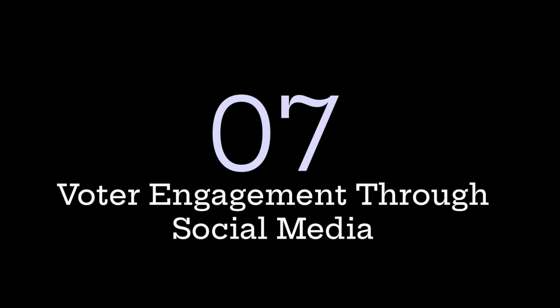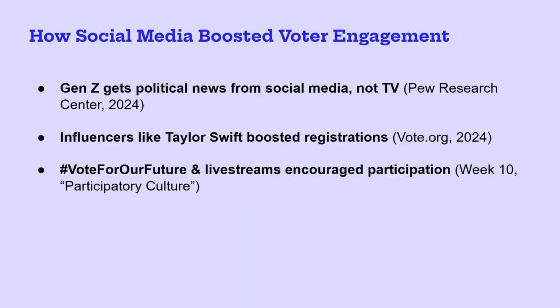Social media has helped boost voter engagement this year, especially among Gen Z. According to Pew, Gen Z is 58% more likely to get political news from social media rather than TV. Influencers like Taylor Swift move the needle. Her Harris endorsement led to nearly 406,000 visits to vote.org in a single day. This aligns with Week 7's concept of network mobilization, where digital platforms create user-driven movements.